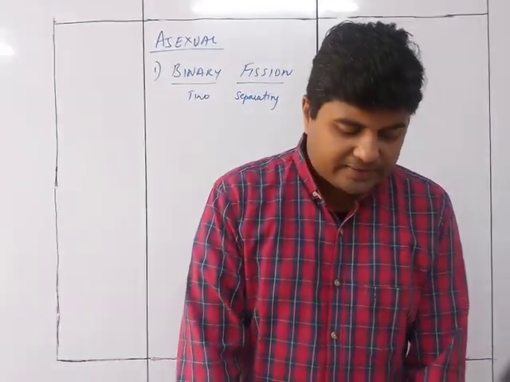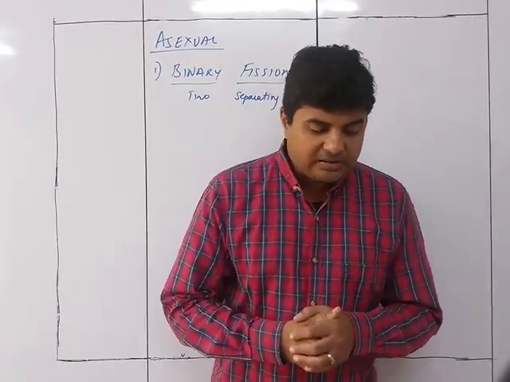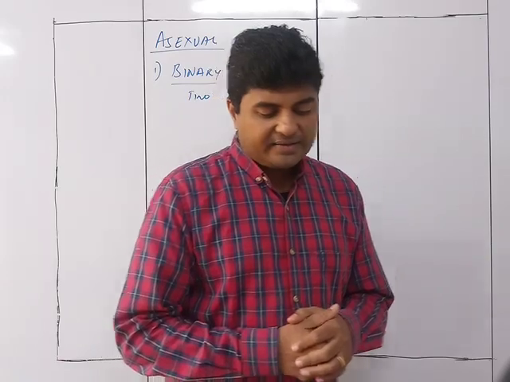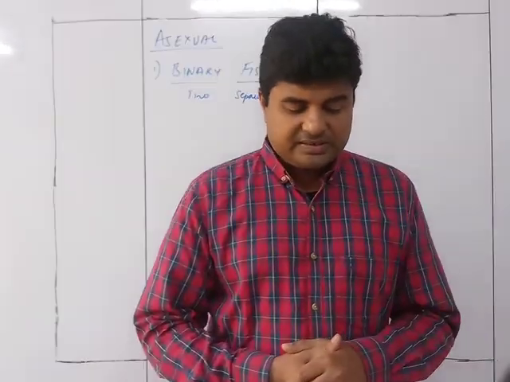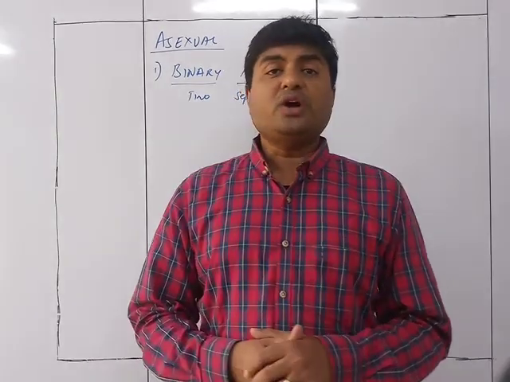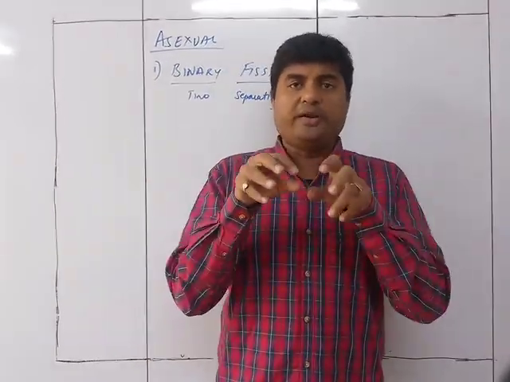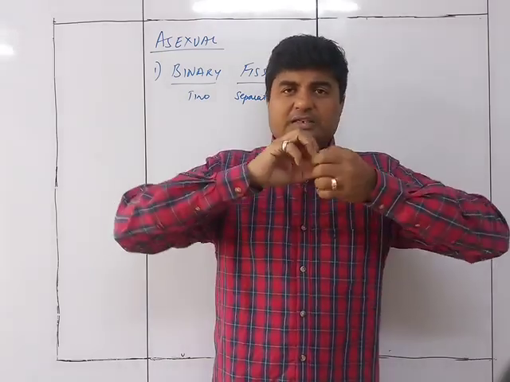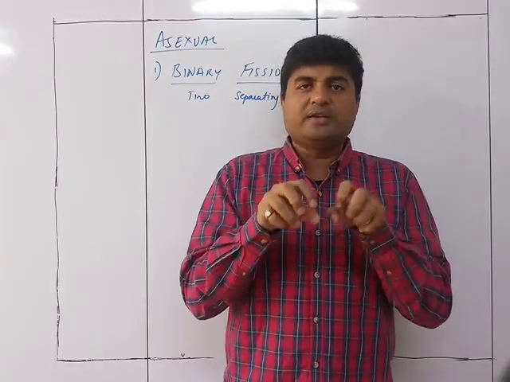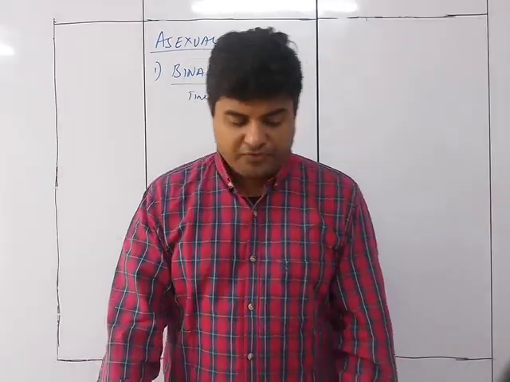In some organisms like Chlorella and Chlamydomonas, one cell divides into four daughter cells. This is called multiple fission. So in some cases it is not just binary, that is not two, but it will be four. If one cell is dividing into multiples, three or four, then it is called multiple fission.